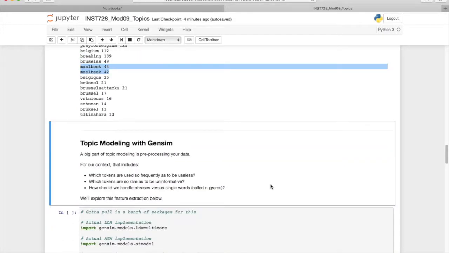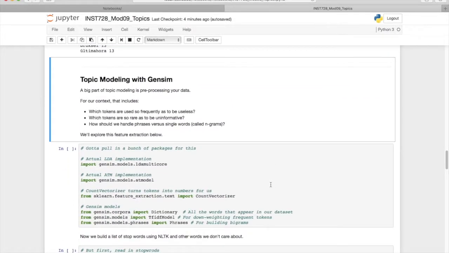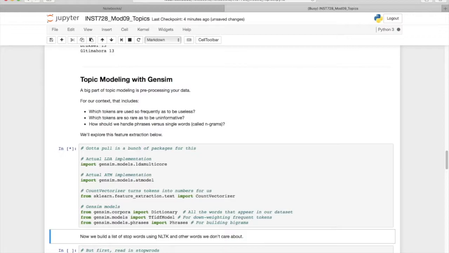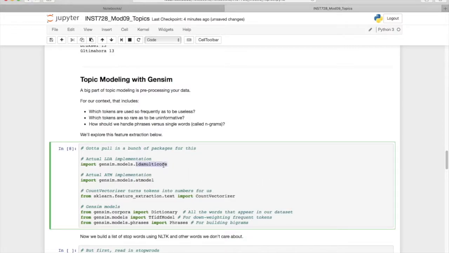We'll start our topic modeling with Gensim, and to do so, we need to import a number of modules. The main thing we need to do, though, is a lot of pre-processing. We've already seen tweet tokenization, but we need to go a little bit further than that. So the first thing we'll do is import all of these modules. LdaMulticore is the package that provides us with LDA. AuthorTopicModel is the package that provides us with ATM.